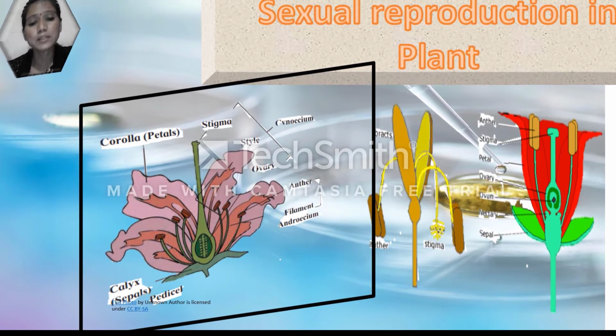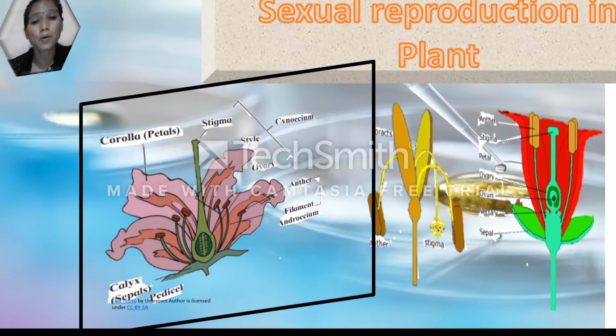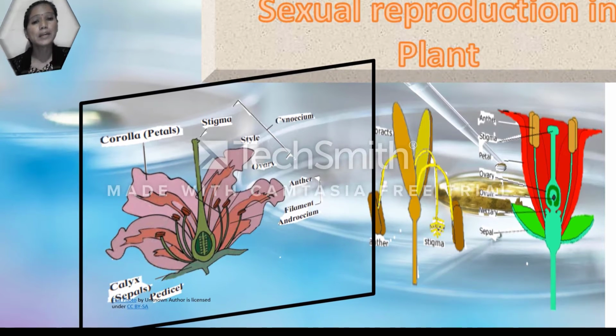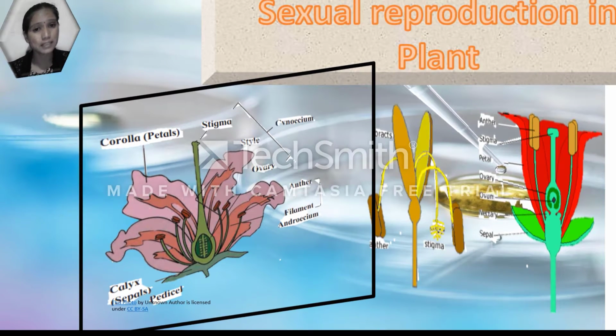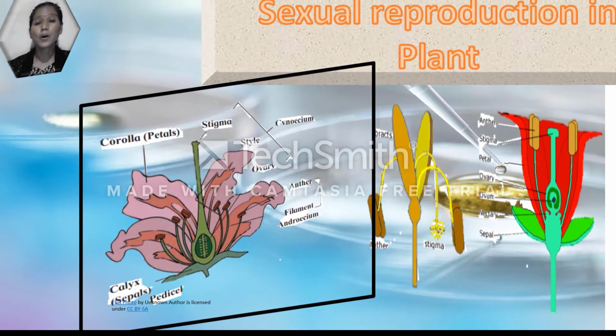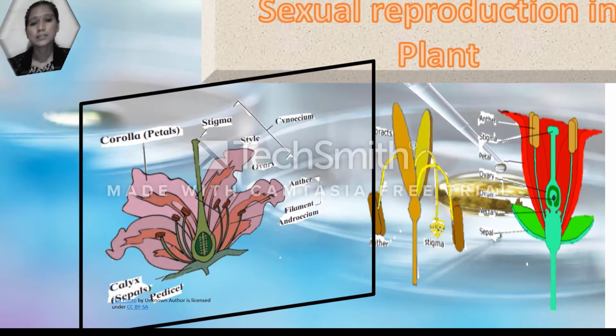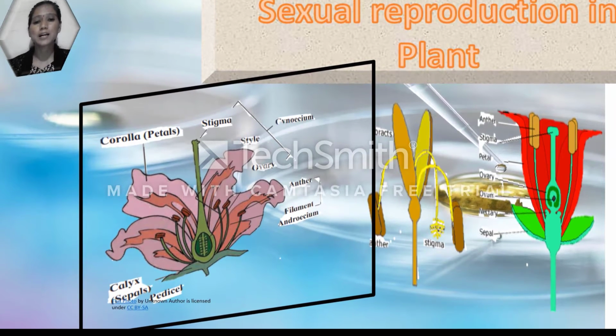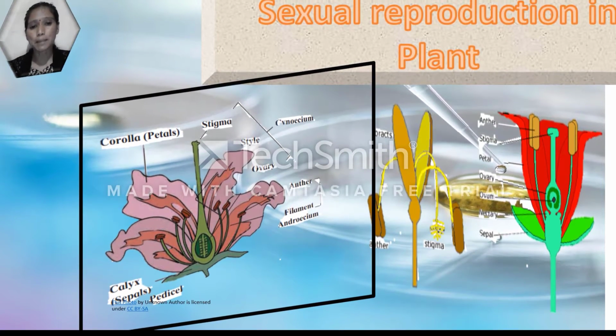The members of the calyx are called sepals. Here see the diagram, the labeling. The calyx members are called sepals, the corolla members are called petals, and the members of the gynoecium are called carpels.